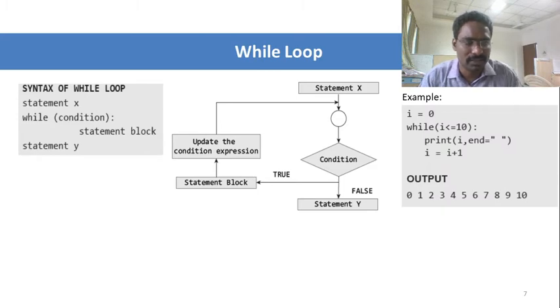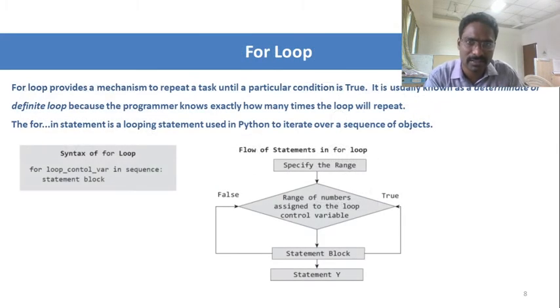So the next thing is about the for loop. In the for loop, mainly it is used to perform a repeated task until the condition is true, that is, it will keep iterating over the loop. In Python, the syntax for the for loop is: for, then the loop variable, then the in keyword, and then we need to specify the sequence. After that the colon symbol, and when we press enter, the indent space will be created, and then the statement block we need to specify.